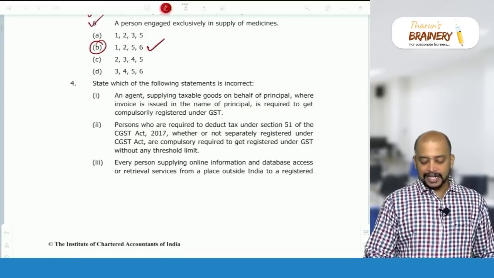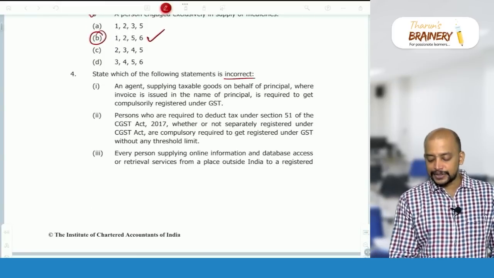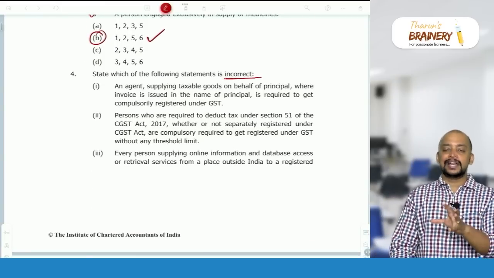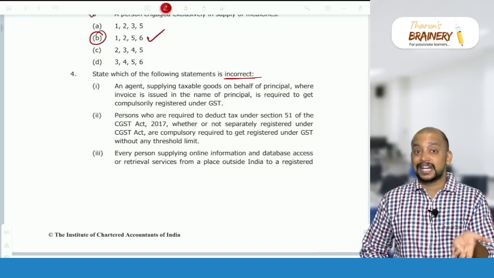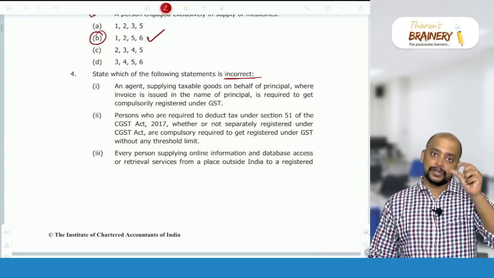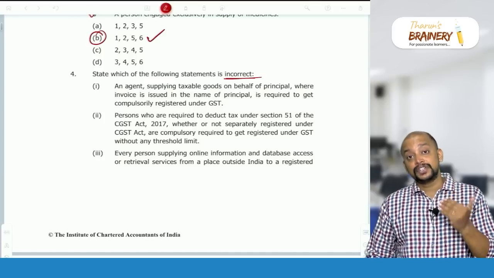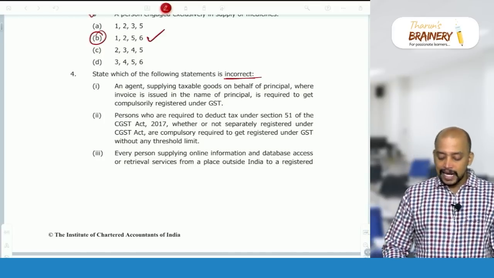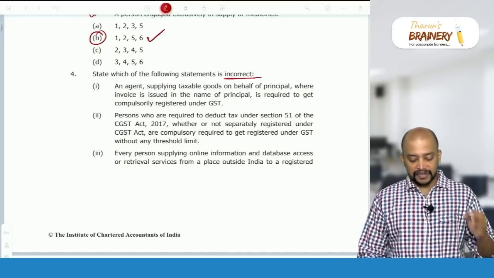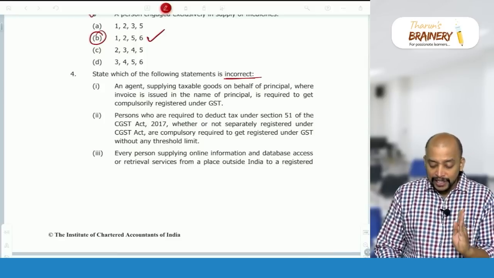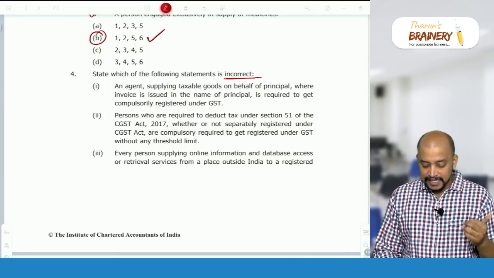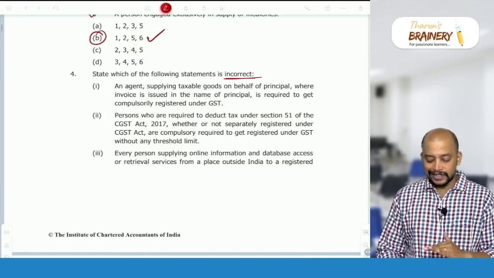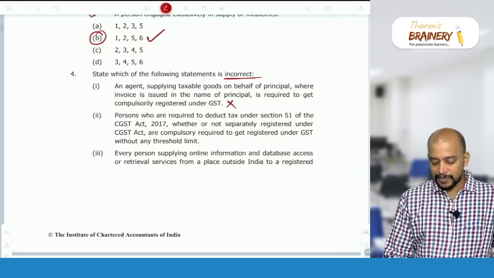Then state which of the following statements is incorrect. Usually we make a mistake in exam: which of the following statements is correct, which of the following statements is incorrect. So be careful. We need to select which of the following statements are incorrect. An agent supplying taxable goods on behalf of the principal, where invoice is issued in the name of the principal, is required to get compulsorily registered under GST. No. So actually this statement is incorrect.